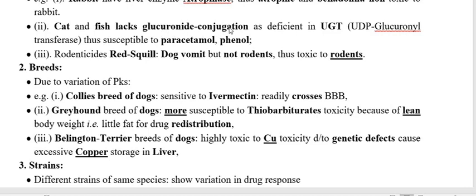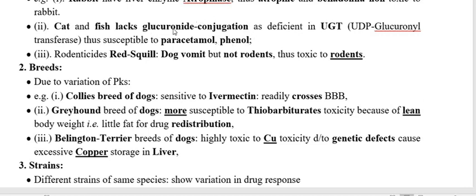This is the phase 2 pathway of metabolism of a compound or xenobiotic or a toxicant. So if this glucuronyl transferase enzyme is deficient in a species like cat and fish, then the glucuronide conjugation does not occur.